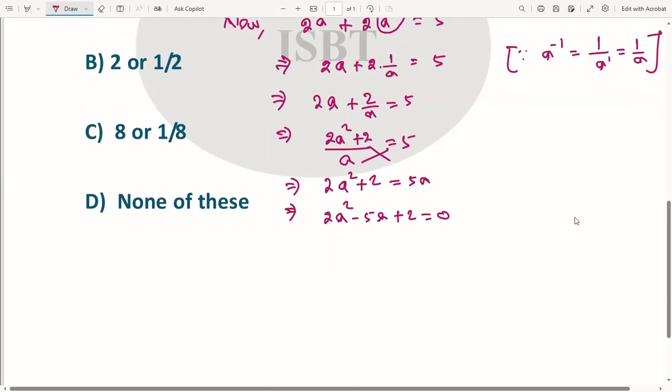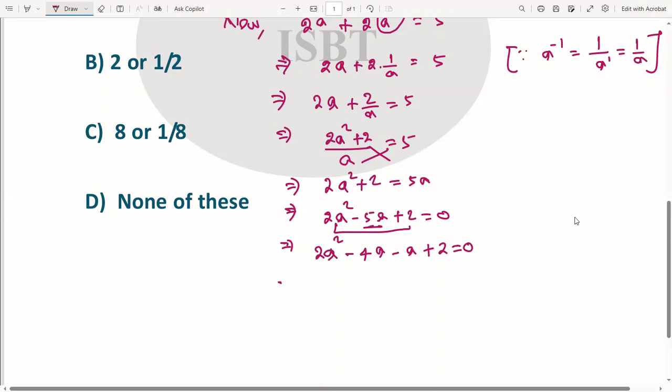Now apply the middle term. This is middle term. Okay, so split the 5a: 2a square minus 4a minus a plus 2 is equal to 0.